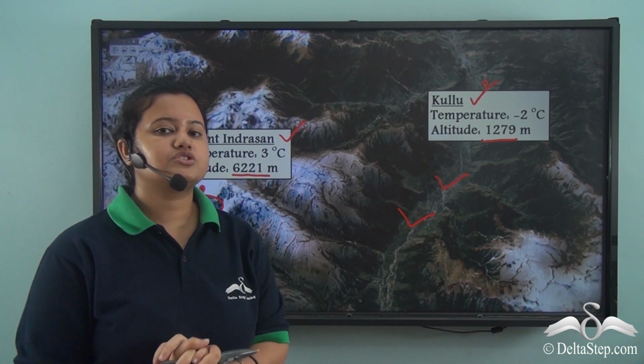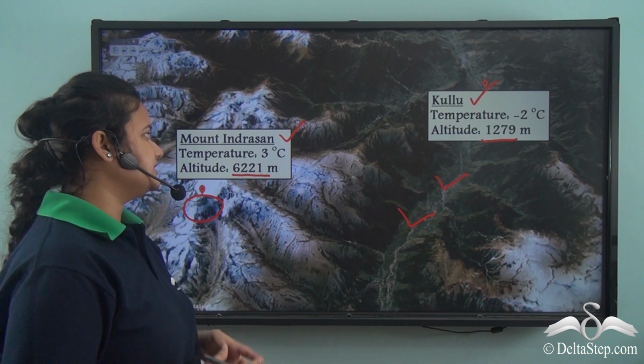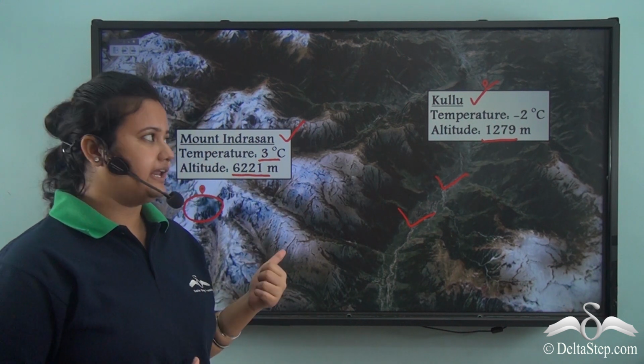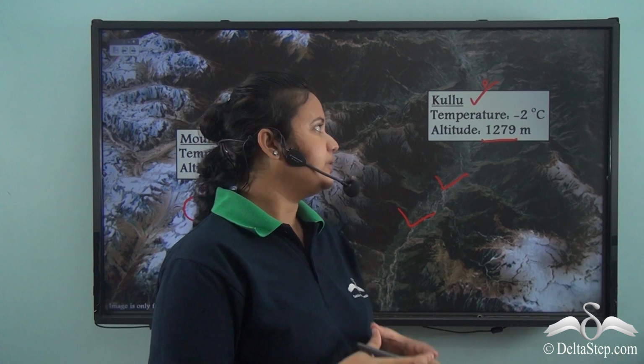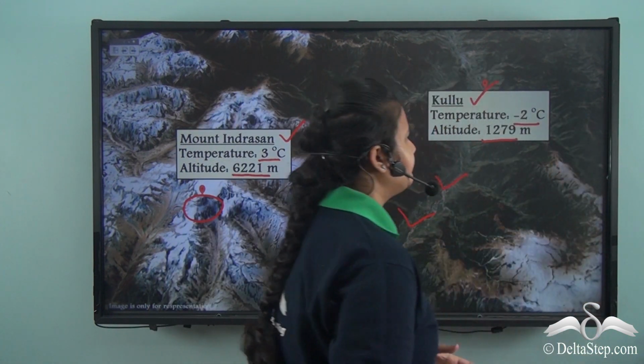Now we can also see that the temperature of Mount Indrasan is 3 degrees Celsius on that day, and for the same day the temperature of Kulu is minus 2 degrees Celsius.